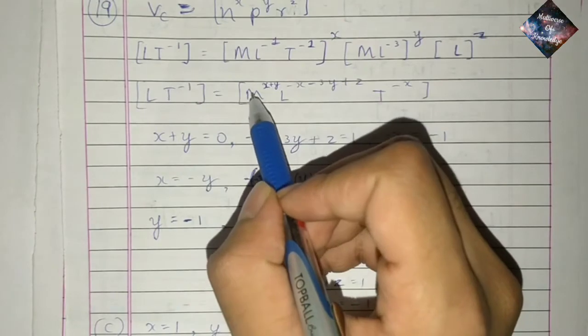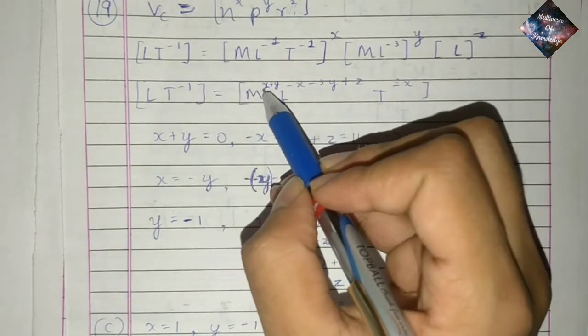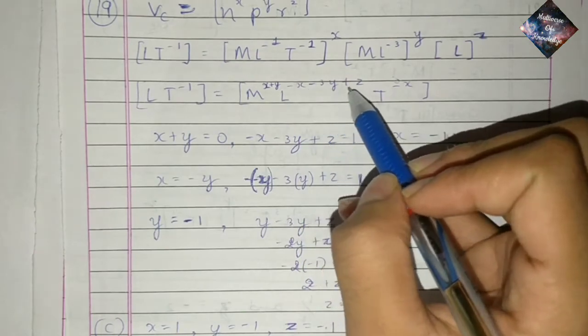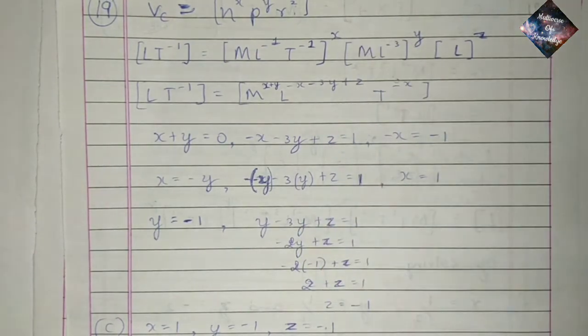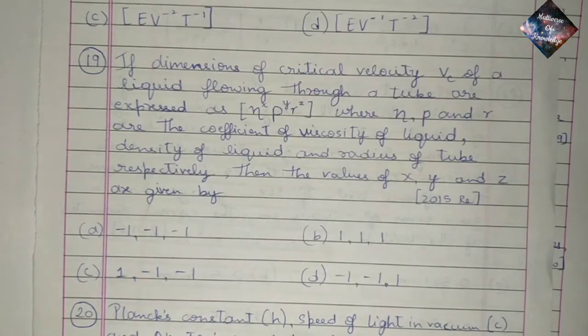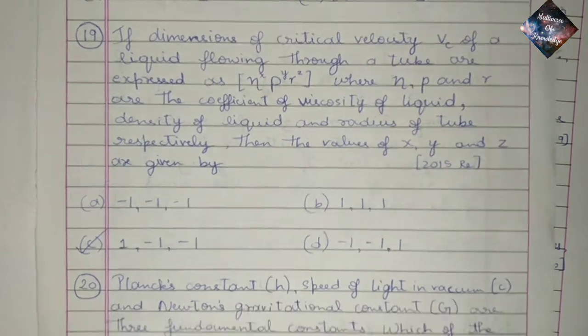L T minus 1 is equal to, so by solving this we get M power x plus y, L power minus x minus 3y plus z, T power minus x. By solving we get y is equal to minus 1, x is equal to 1 and z is equal to minus 1. So option C is correct for this one.